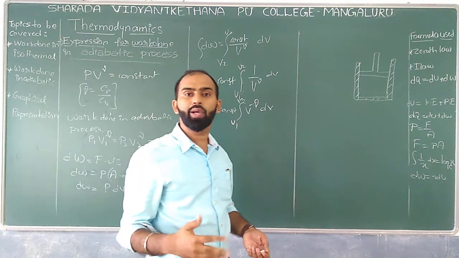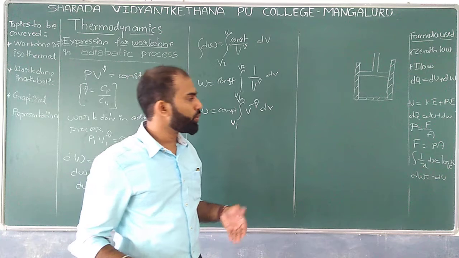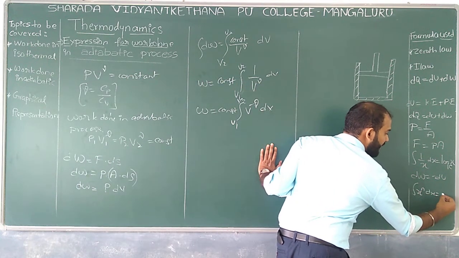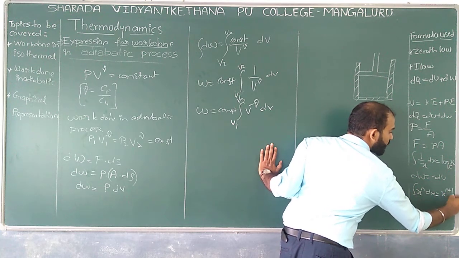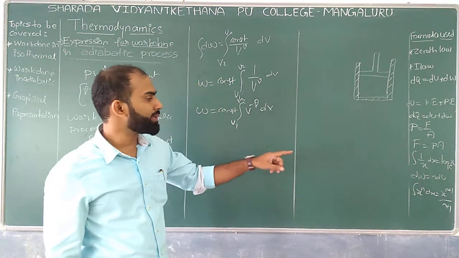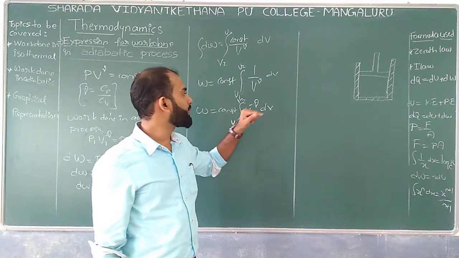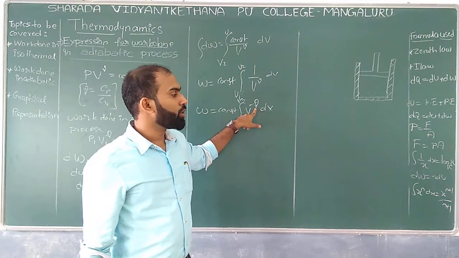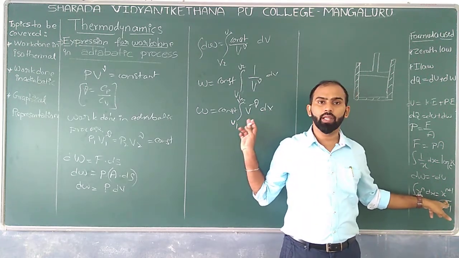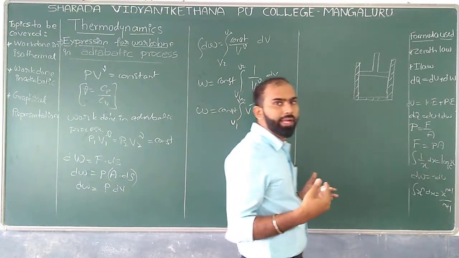Now your job is to take one more integration relation, that is nothing but the integration of x^n. So integration of x^n dx is equal to x^(n+1) divided by (n+1). So in the place of x, we have V. In the place of n, we have minus γ. So let us go with this.